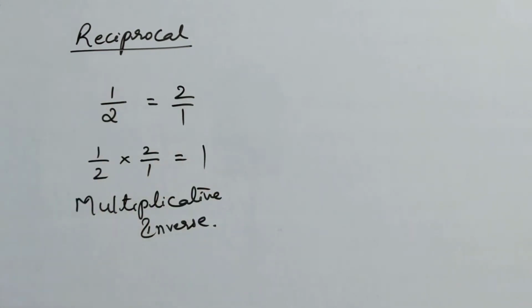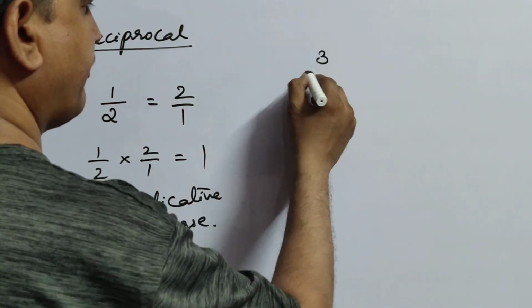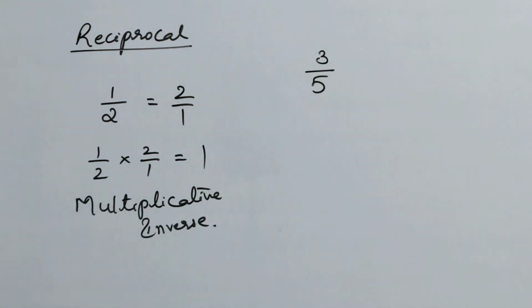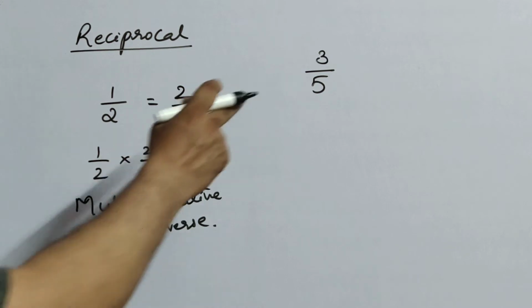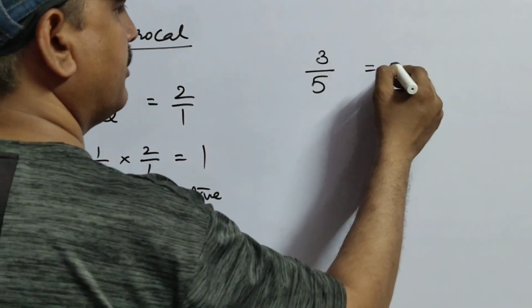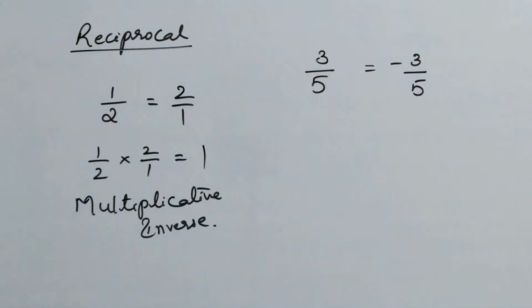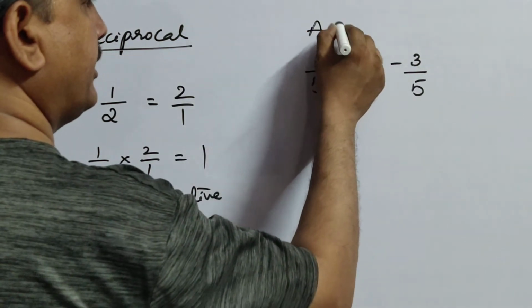Okay. Now next, what one do you have? Again additive inverse. Now coming to the additive inverse. Suppose here I am writing 3 by 5. Here I gave the question 3 by 5. So what is the additive inverse of 3 by 5? Just the same answer but with a negative symbol. So this is called additive inverse.